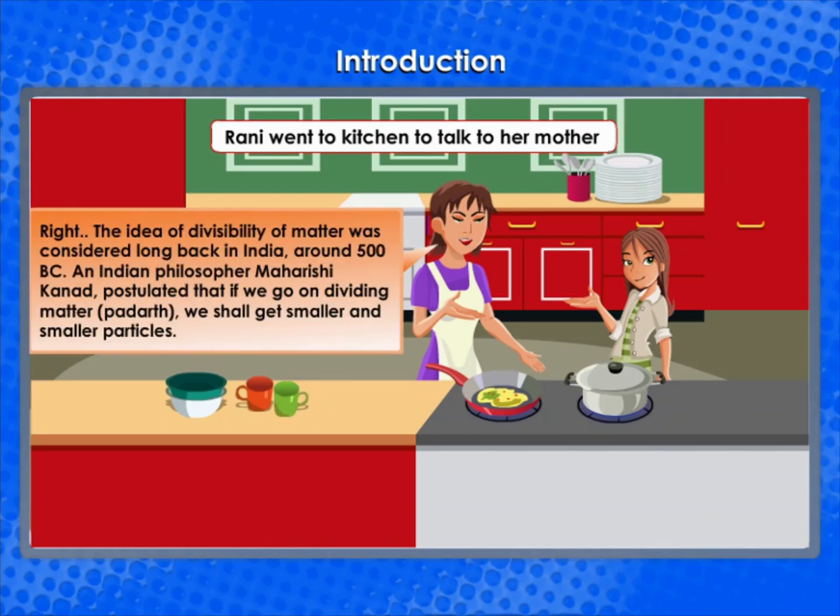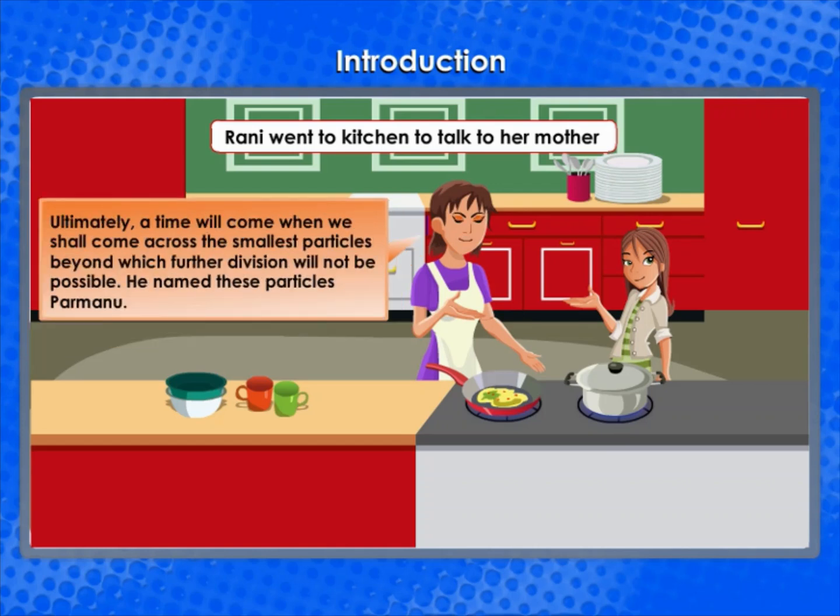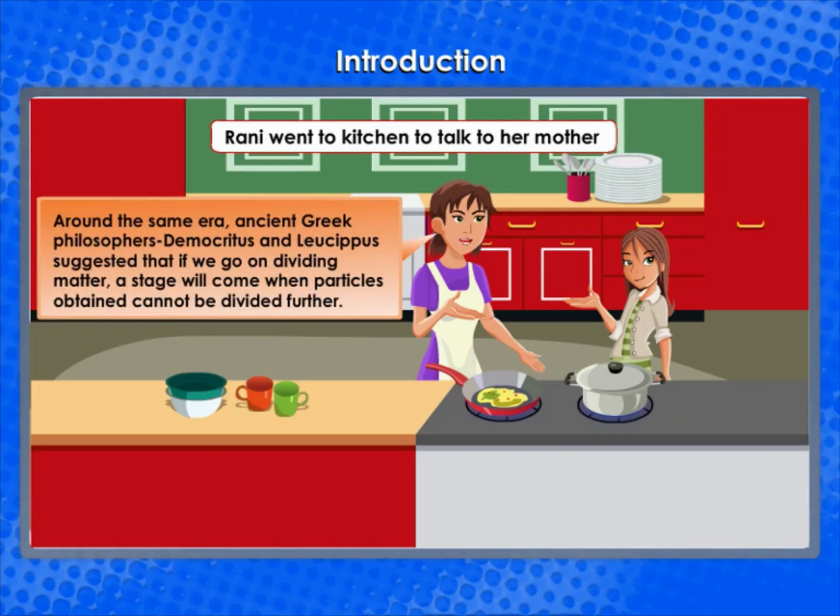The idea of divisibility of matter was considered long back in India around 500 BC. An Indian philosopher, Maharishi Kannad, postulated that if we go on dividing matter, padarth, we shall get smaller and smaller particles. Ultimately, a time will come when we shall come across the smallest particles beyond which further division will not be possible. He named these particles Parmanu.